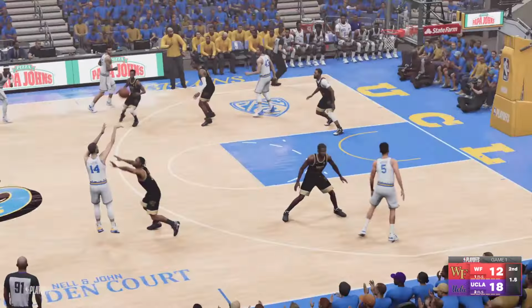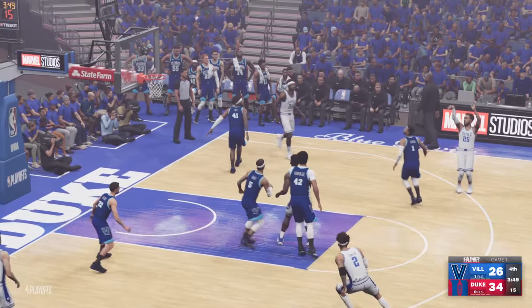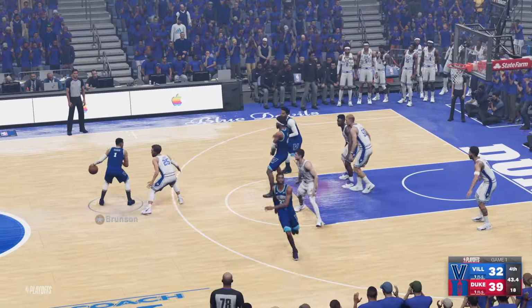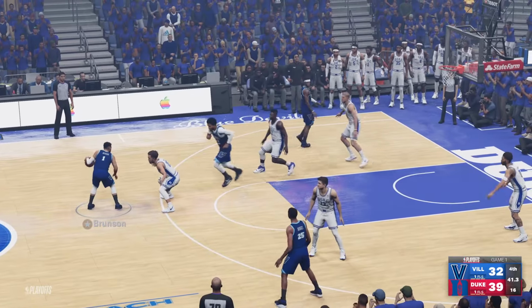Duke with the 3 puts them up even more. Villanova, though, trying to come back, down 7.